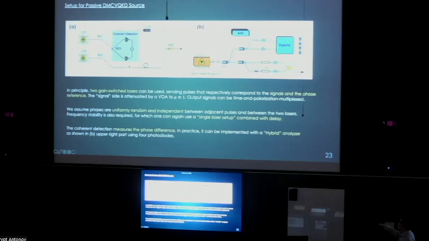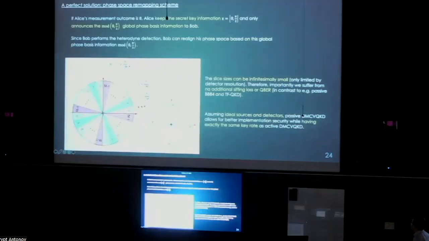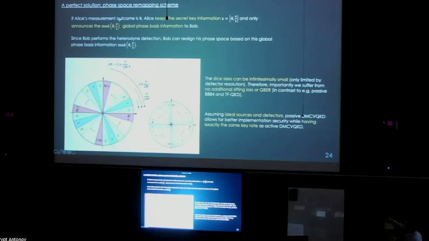We also perform an experimental verification of this uniform randomness and the independence of the phases to show that they are indeed as we assumed. Now, one last thing is that for the coherent detection, we measure the phase difference with a hybrid analyzer here, which is basically just 2 interferometers inside. And the photodiodes measure sine theta and cosine theta, which you can use to deduce what the phase angle would be.